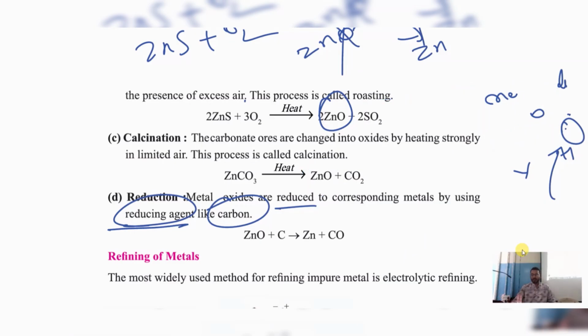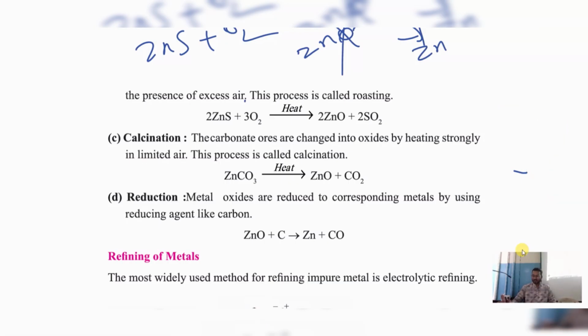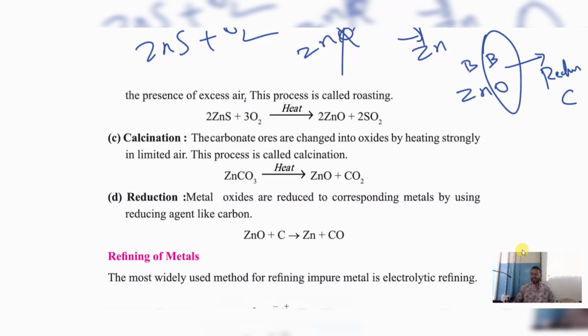Understood? Carbon is one of the favorite of all the girls. Now as you can see, Zn and O are best friends. Both are boys. Now if I want to remove this boy, so what I should do? I want to bring one smart girl. Who is she? See, by seeing this O, oh my dear friend, this CO will go out, only Zn we will get. For CO, Papa will take care.